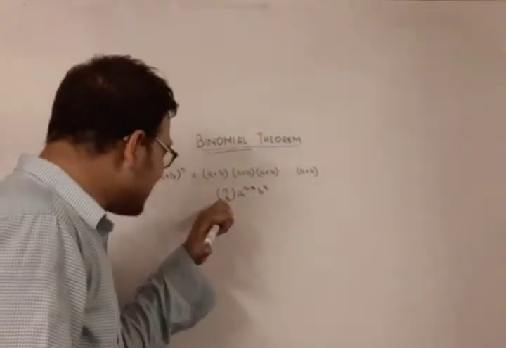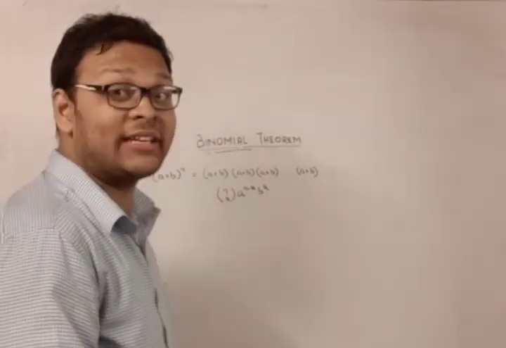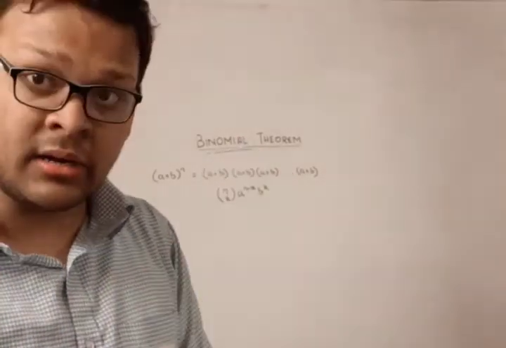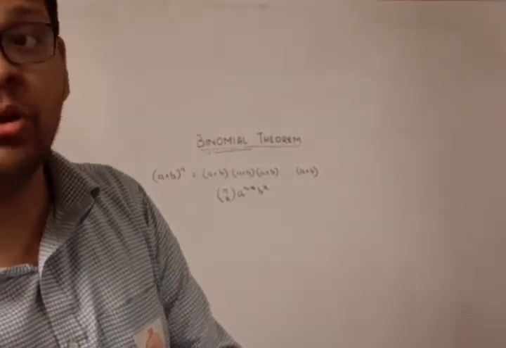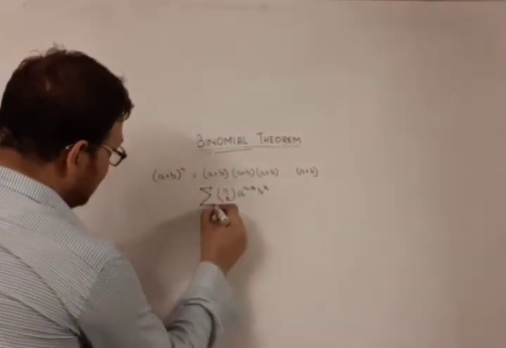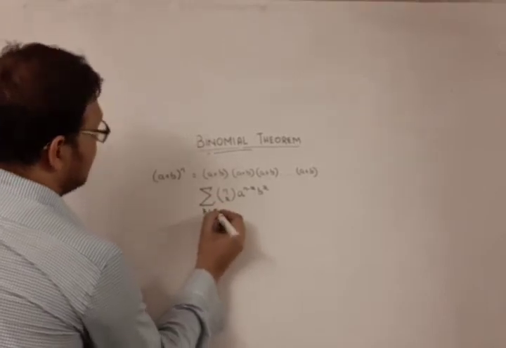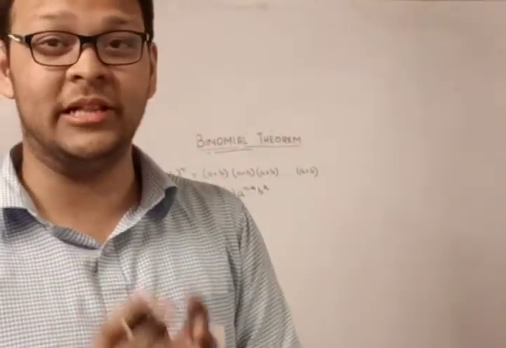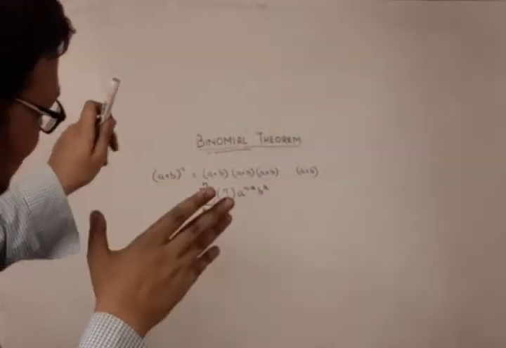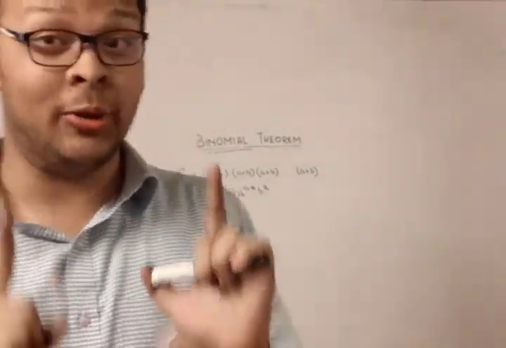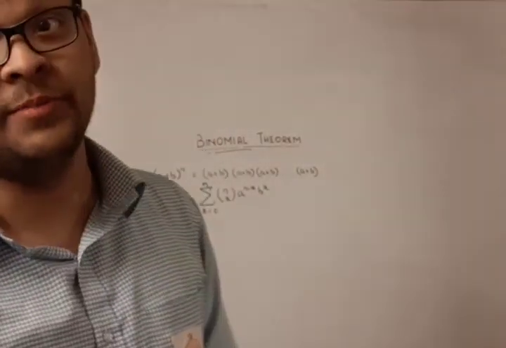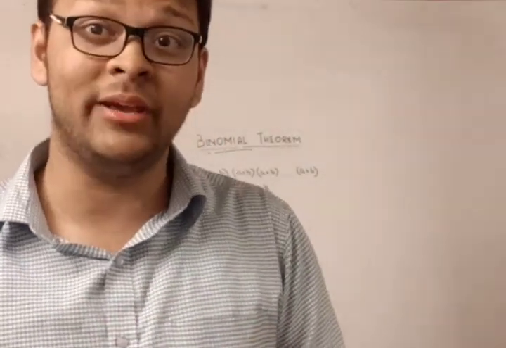So since it is chosen in exactly n minus k brackets, now we need to sum over this. k must be 0, must be 1, must be 2, must be 3. How can we do it? We can do it in a very simple way, as I have taught, by adding the summation symbol from k equals 0 to n. And this is a one-line proof of the binomial theorem. So I have proved such a large theorem in a very simple way. But I recommend that everyone please remember this multiplication trick. Not only the binomial theorem, this multiplication trick will help you in later cases also.